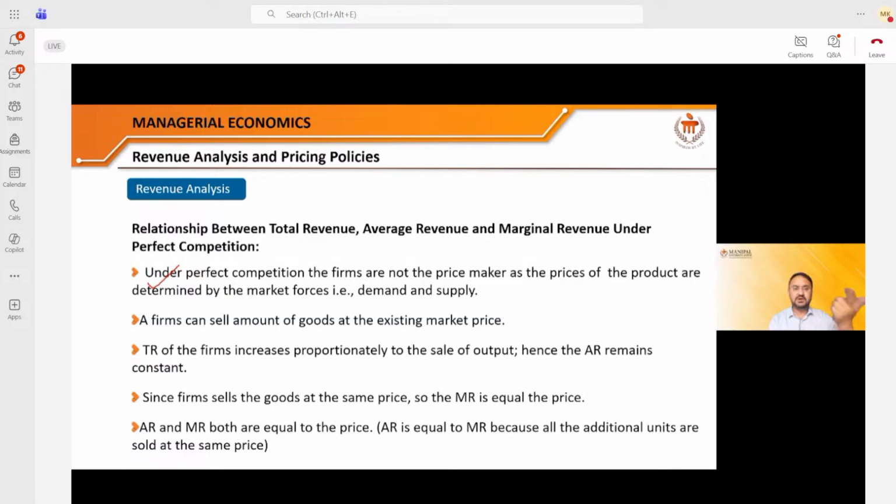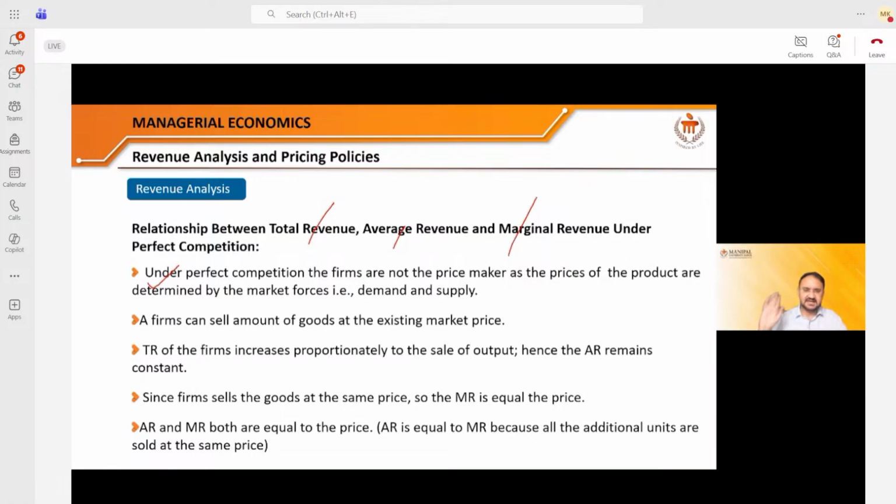Then we need to understand how revenue, that is the total revenue, average revenue and the marginal revenue are working actually in the perfectly competitive market. So let's understand first what is a perfectly competitive market. Very simple definition, my dear friend. Note it down somewhere. If there are large number of sellers of certain product and large number of buyers of certain product, such kind of market is generally perfectly competitive market.